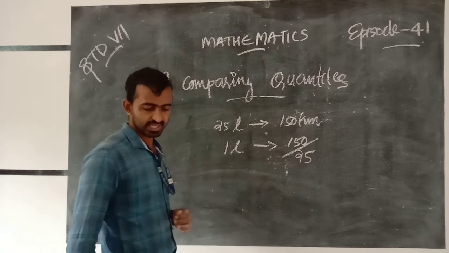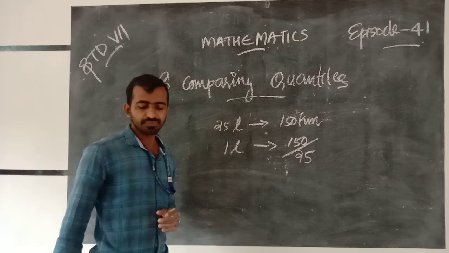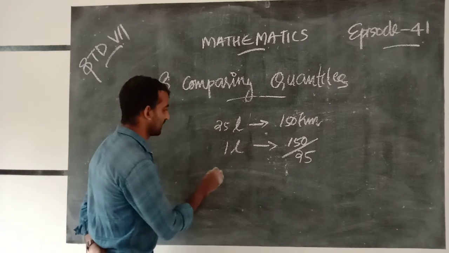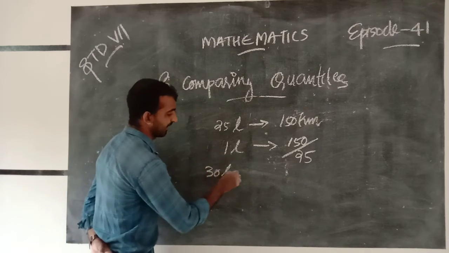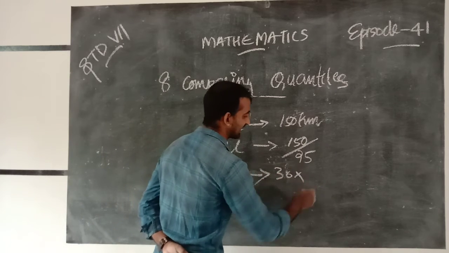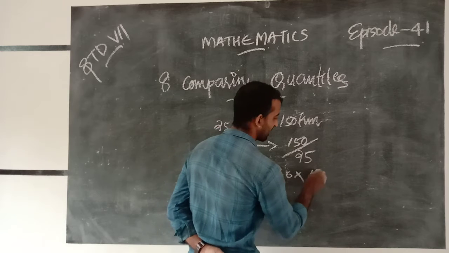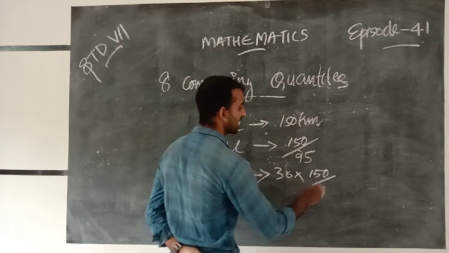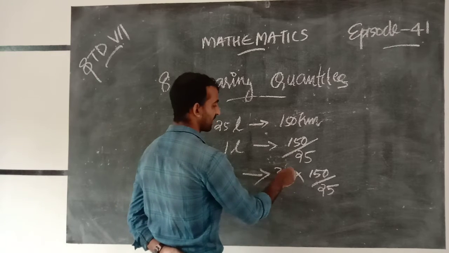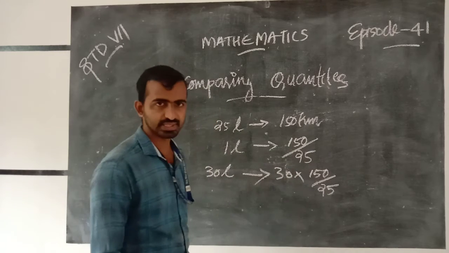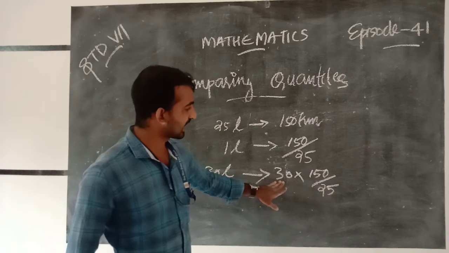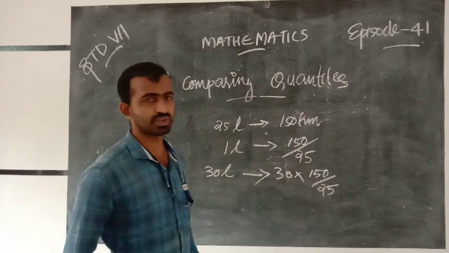Next we find for 30 liters of petrol. When we consider 30 liters, it is 30 into 150 by 25.